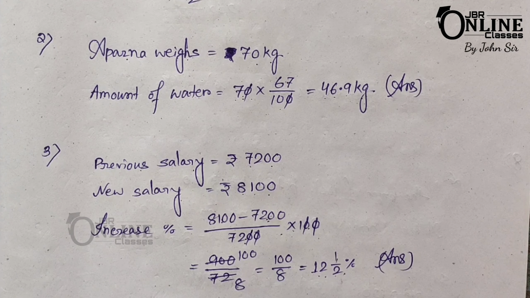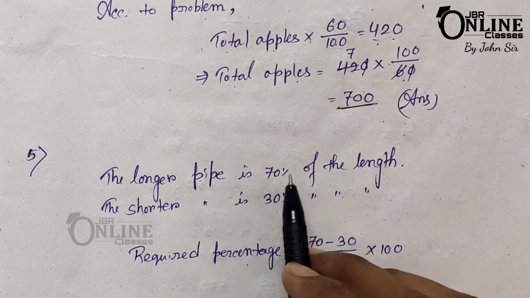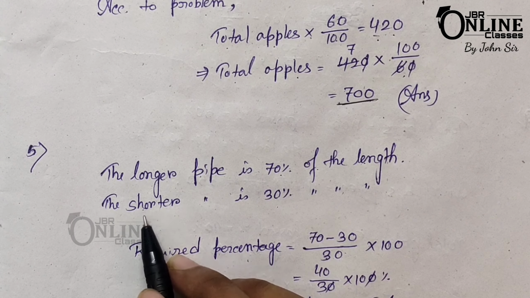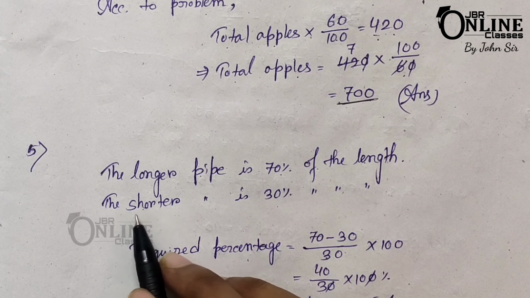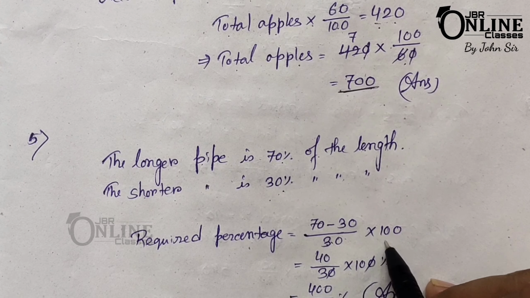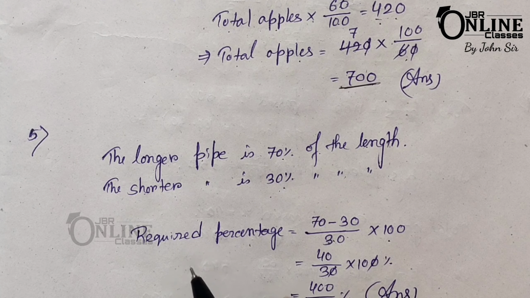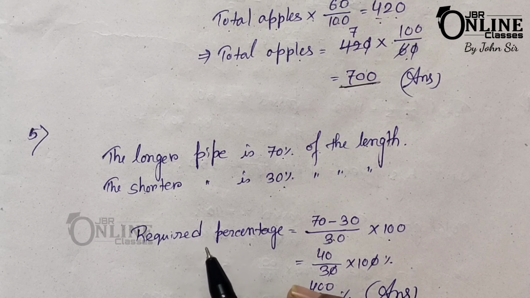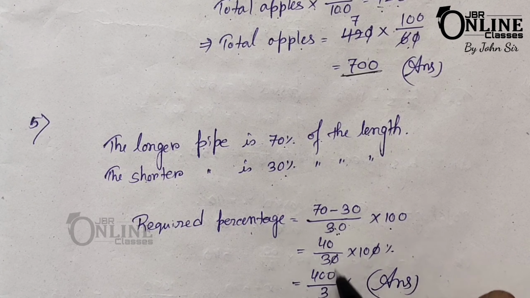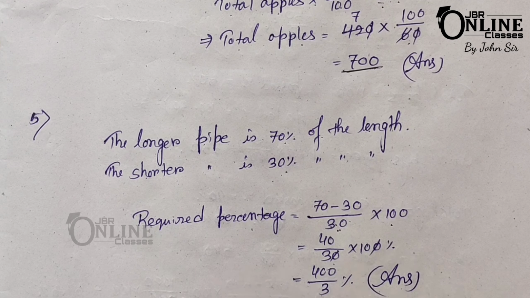Now number 5: a water pipe is cut into 2 pieces. The longer piece is 70% of the length of the pipe. How much percentage is the longer piece longer than the shorter piece? The longer piece is 70% of the length, that means the shorter piece is 30% of the length. Now the required percentage is 70 minus 30 by 30 into 100. As you have to find how much longer the longer piece is than the shorter piece, in the denominator you have to write the shorter piece percentage. So here 40 by 30, and that equals 400 by 3%.